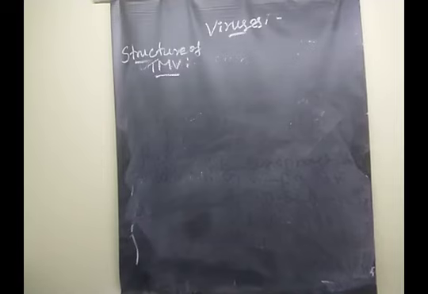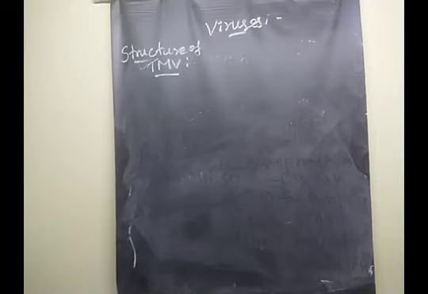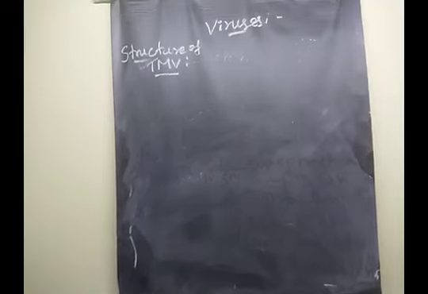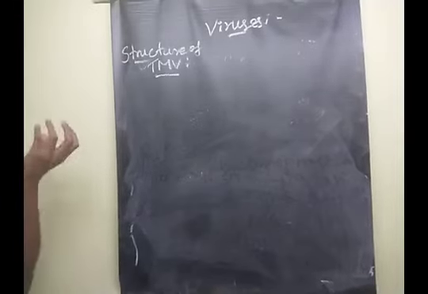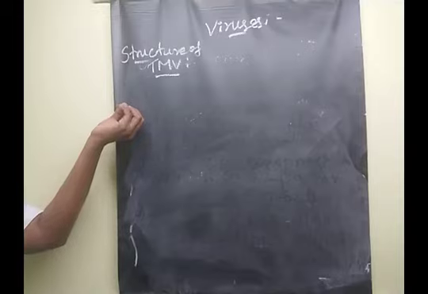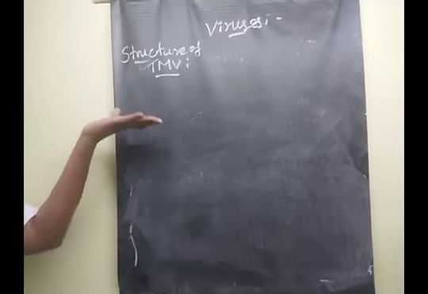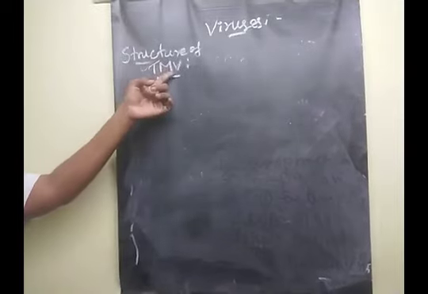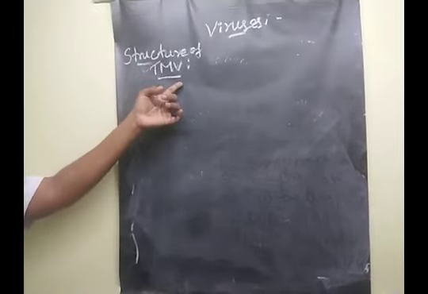Clear, children? Normally the virus infects healthy plants through vectors, some examples of vectors being aphids and locusts. So through these vectors they infect the tobacco plant.